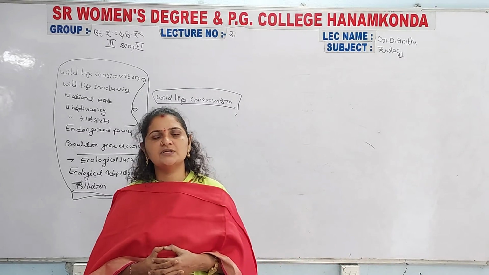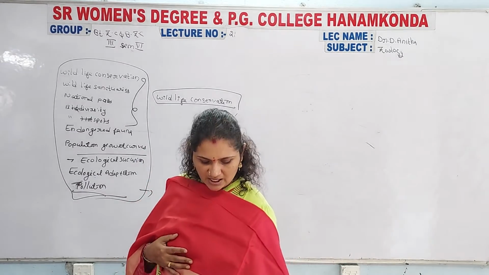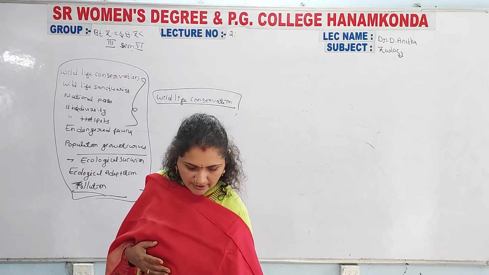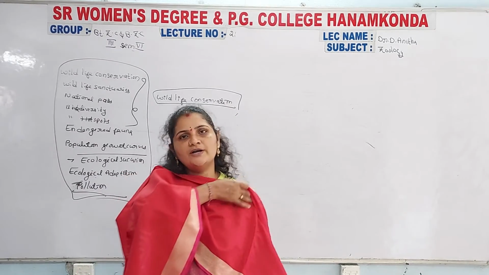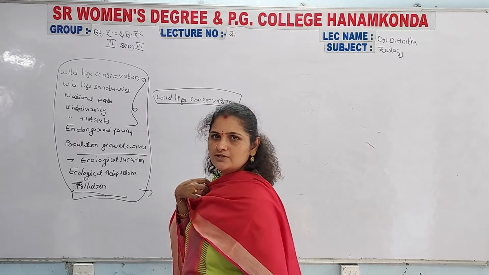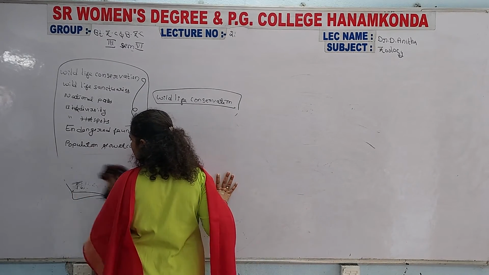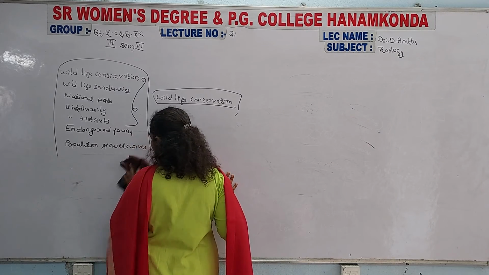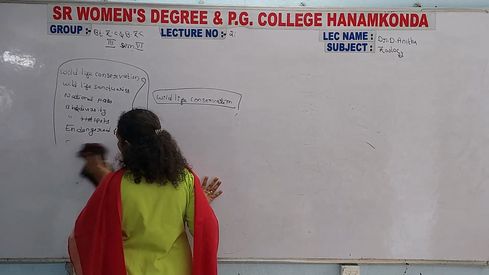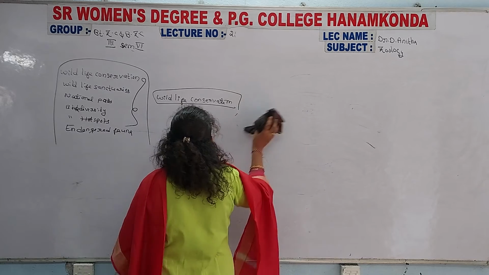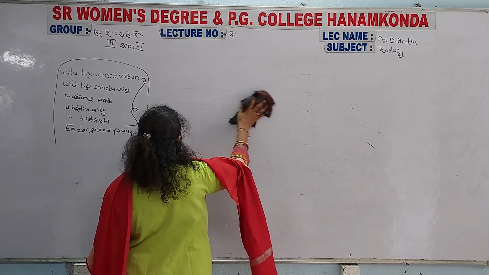The population growth curves. You can answer that because the population growth curves are the J-shaped curve and the sigmoid or S-shaped curve. Those growth curves mainly give a graphical representation of population. So that is mainly considered as population growth curves.